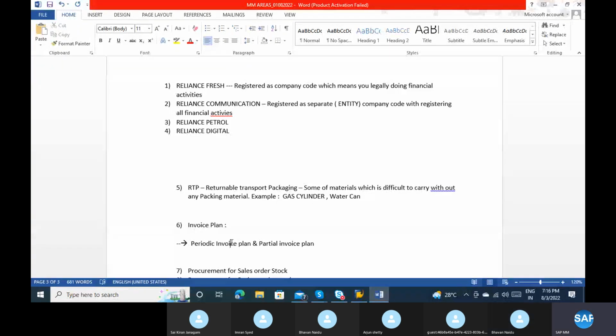Now coming to the partial invoice plan. What do you mean by a partial invoice plan? Let's assume this is a 1 lakh or 2 lakh service, and I'm planning to pay stage-wise. Stage one, I will pay 1 lakh. Stage two, I will pay 2 lakhs. Stage three, I will pay 2.5 lakhs. So we are paying partial amounts toward the entire lump sum amount.